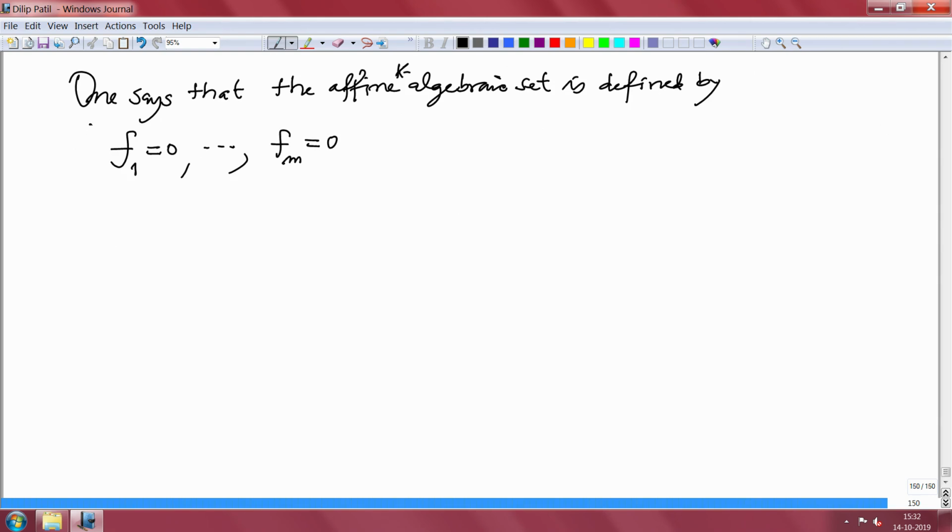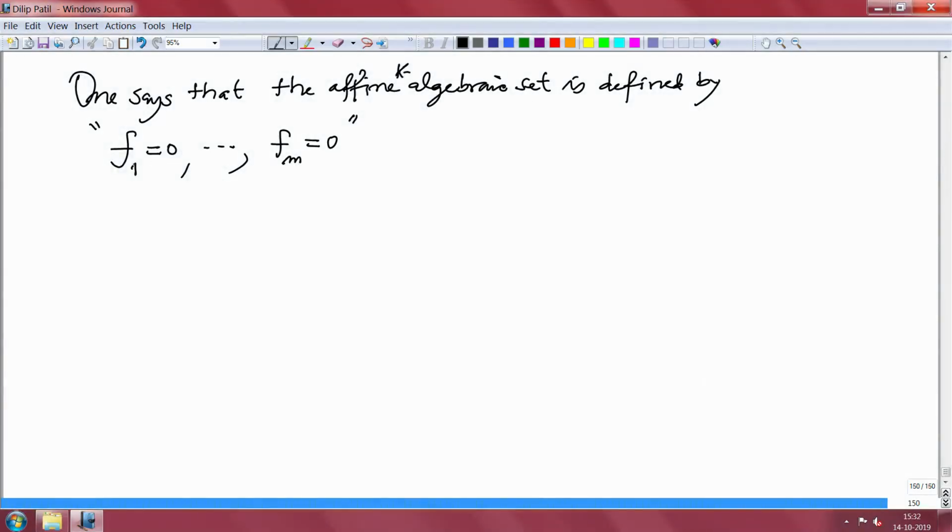This is not very good notation, but that is how classically it was written, because the common zeros of these polynomials are precisely the points in the affine algebraic set defined by the ideal generated by F1 to Fm. So, one cannot write this, because one side is the polynomial, the other side is 0. What it means, abuse of notation, is that this is the common set of zeros of these polynomials.